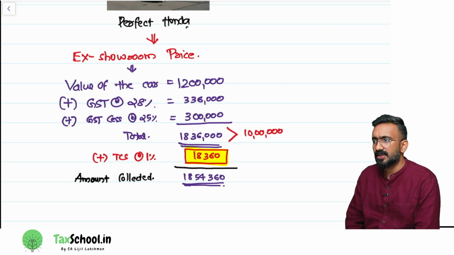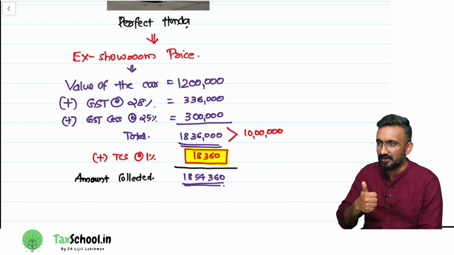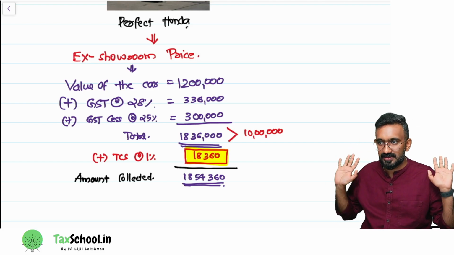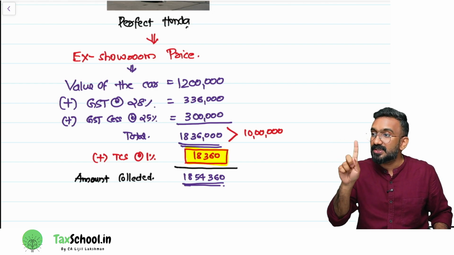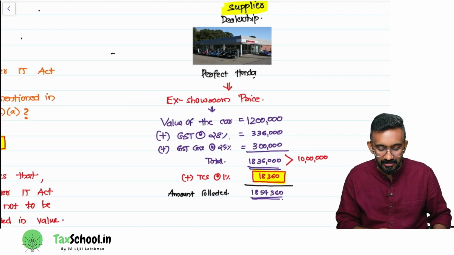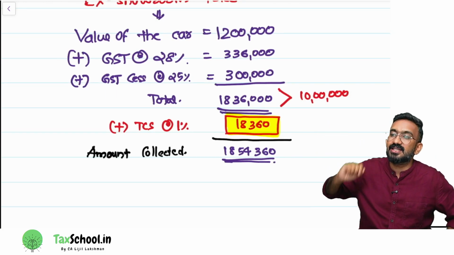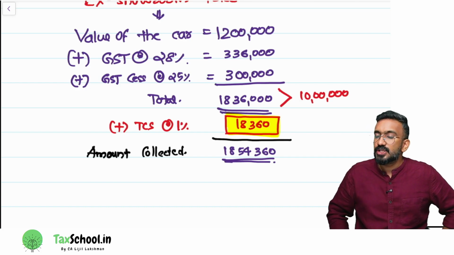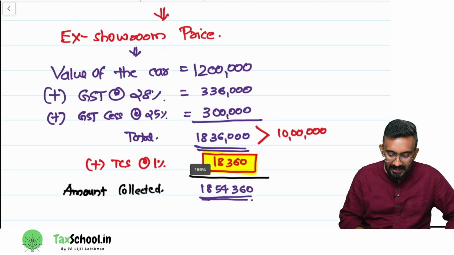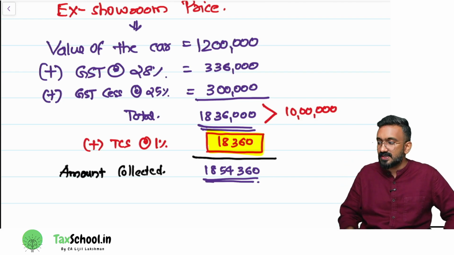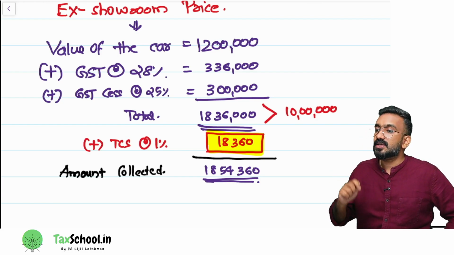Will TCS under the Income Tax Act be applicable here or not? Applicable, because the value exceeds 10 lakh rupees, right? So 18 lakh 36,000 plus 1% should be collected by this Perfect Honda dealership. So they collected 1% on 18 lakh 36,000, which is 18,360 rupees, just 1%. So how much will be collected by this Honda dealership from Mr. Raju, the customer? 18 lakh 36,000 plus 18,360 makes it 18 lakh 54,360 rupees.